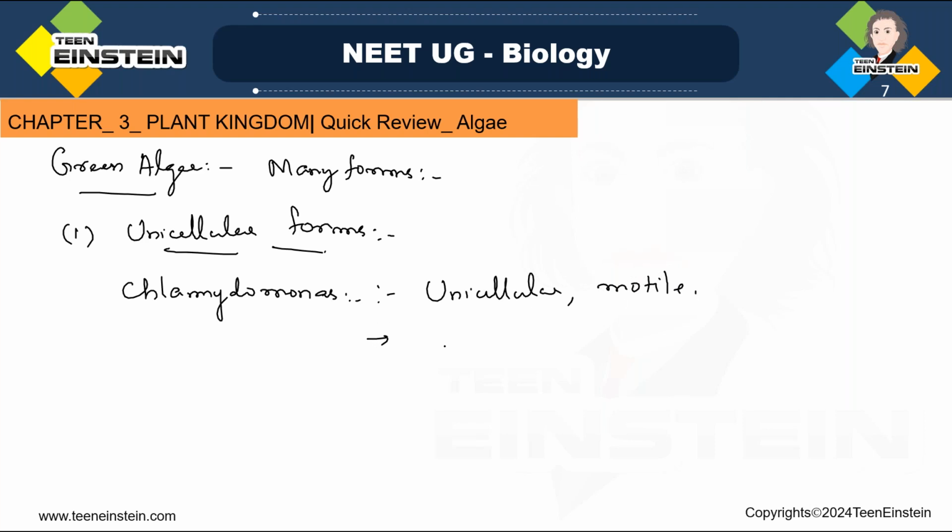Moving with the help of flagella. So Chlamydomonas is a motile unicellular alga, and it moves with the help of flagella. Okay, that's one example. Another one we need to tell is Chlorella.